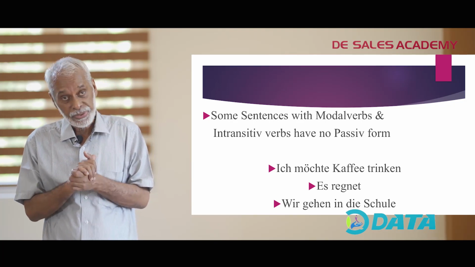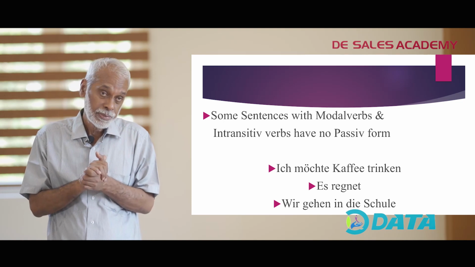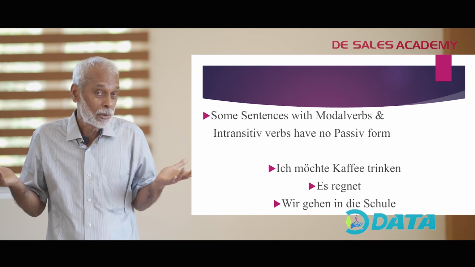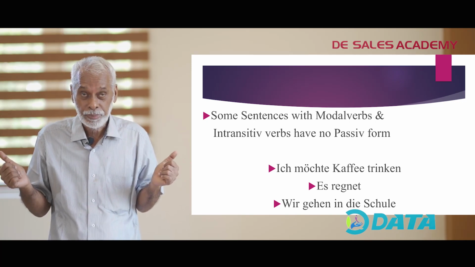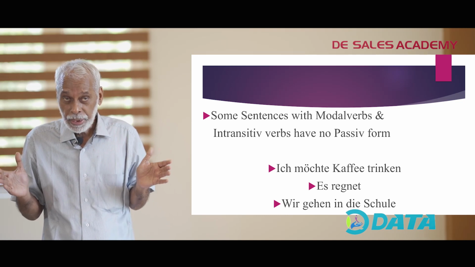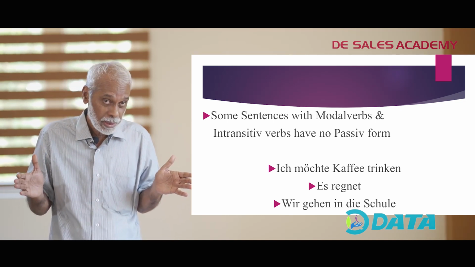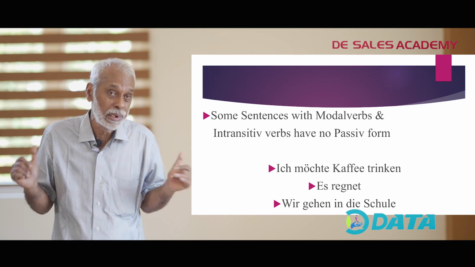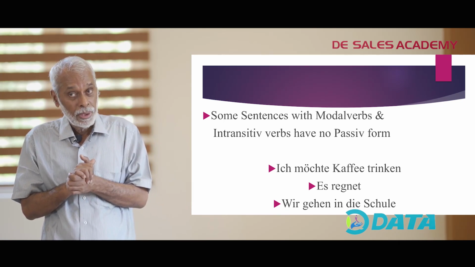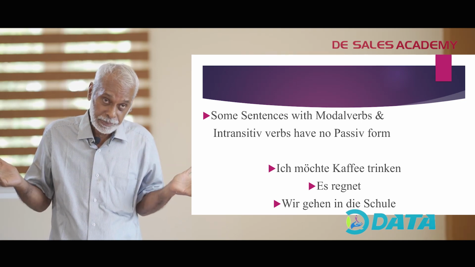Some sentences with modal verbs and intransitive verbs cannot have any passive form. Einige Sätze mit Modalverben und intransitiven Verben, daraus kann man kein Passiv bilden. Zum Beispiel: Ich möchte Kaffee trinken.